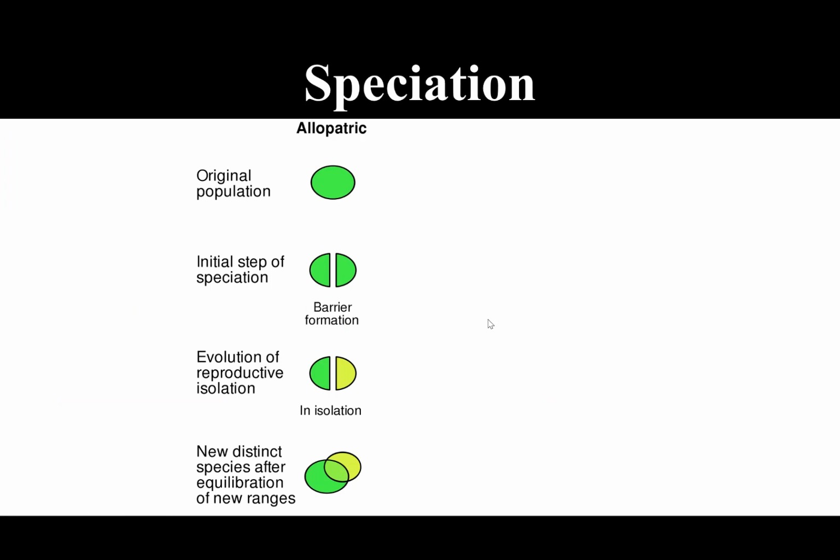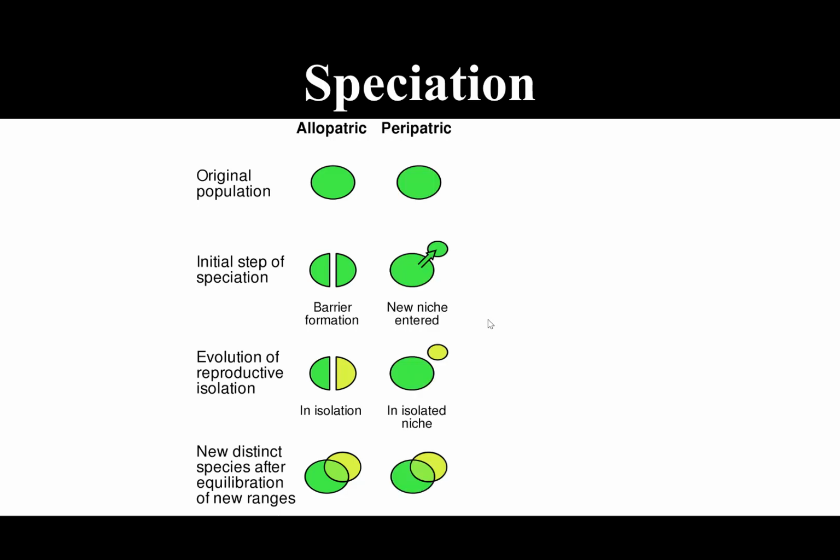It is a type of speciation which is caused by geographical isolation. That is, in this, the original population, as you can see here, is separated by the presence of a physical barrier, and as a result the two populations separate from each other and they evolve reproductive isolation over a period of time. The other kind of speciation is peripatric speciation.